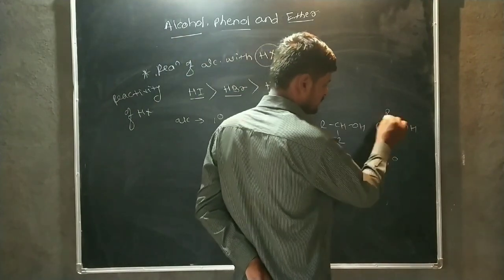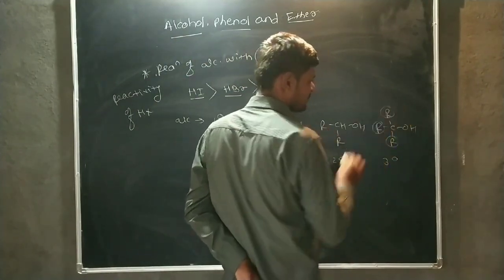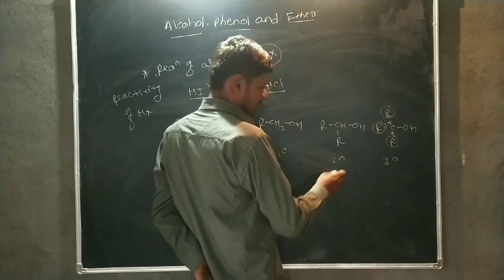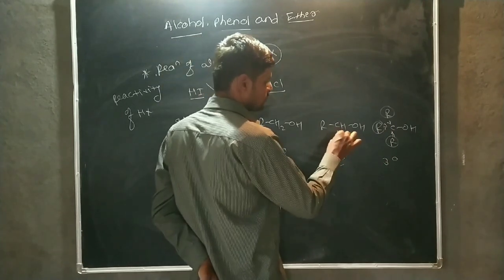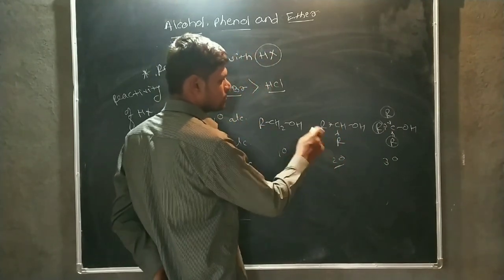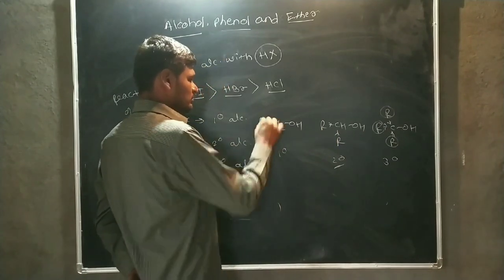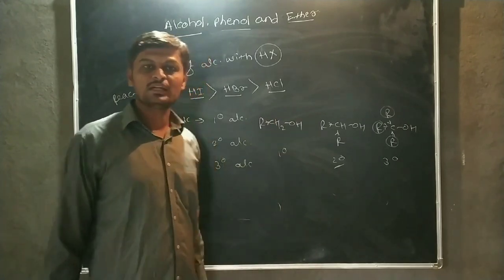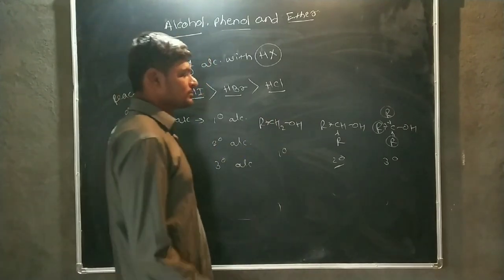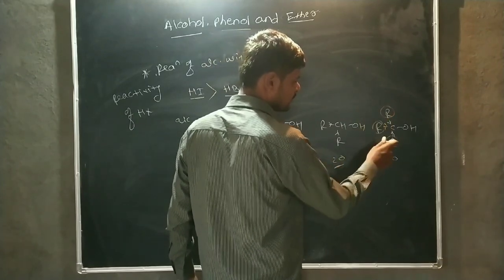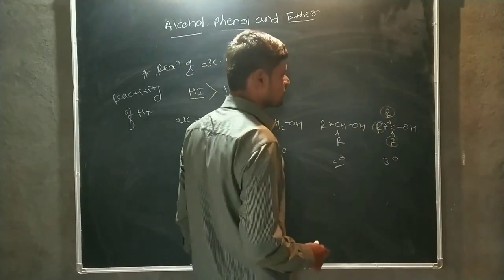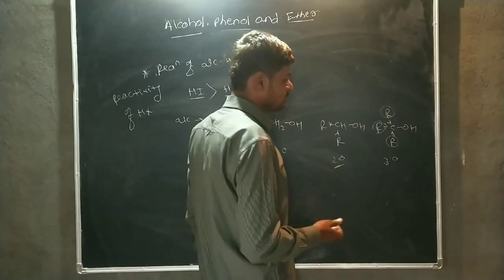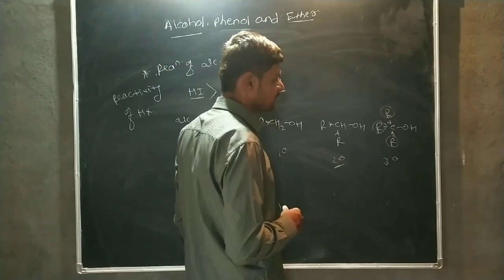In this tertiary alcohol, there are three alkyl groups attached here. Therefore, three electron donating groups donate electrons to the carbon atom. In case of secondary alcohol, there are two alkyl groups attached to the carbon atom. That means two electron donating groups are present. And in case of primary alcohol, there is only one alkyl group, that is one electron donating group present. That means as the electron donating groups go on increasing, the reactivity of alcohol goes on increasing.